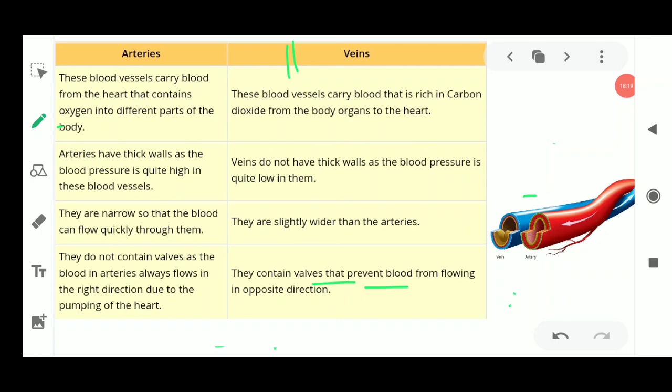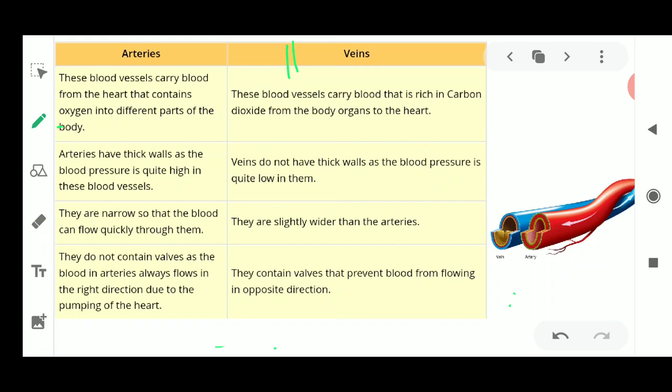The backflow of the blood is going to be prevented, which means that once blood has gone from one vessel, it cannot come back from that vessel again. It moves from one place to another without coming back. So the backflow is stopped because veins contain valves, since a large amount of blood flows through them.